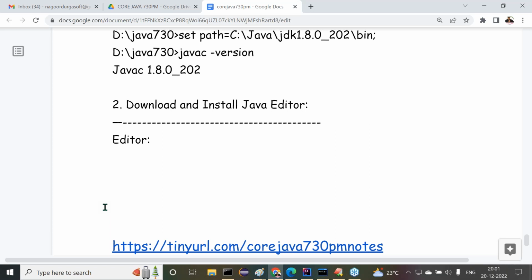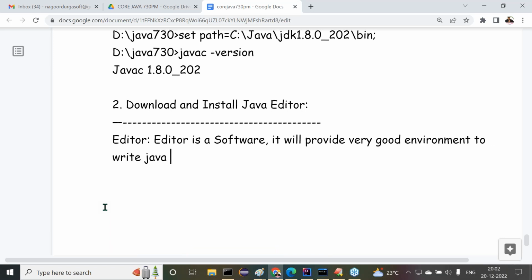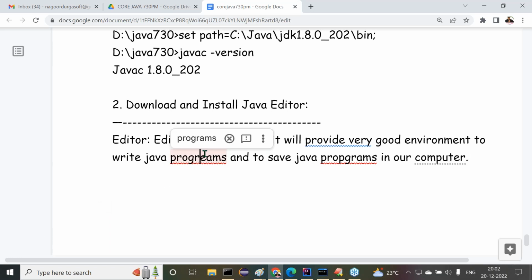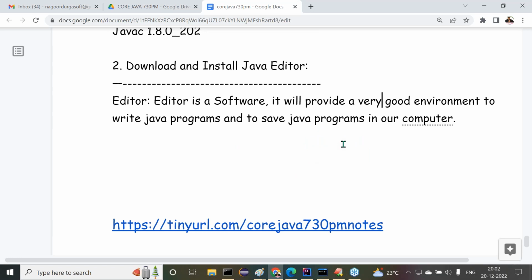So finally, what is the definition I'm giving there in technical terms? Observe carefully. An editor is a software. It will provide a very good environment to write Java programs and to save Java programs in our computer. Guys, observe carefully. What exactly is the meaning of this editor? An editor is a software that provides a very good environment to write Java programs and to save Java programs in our computer.